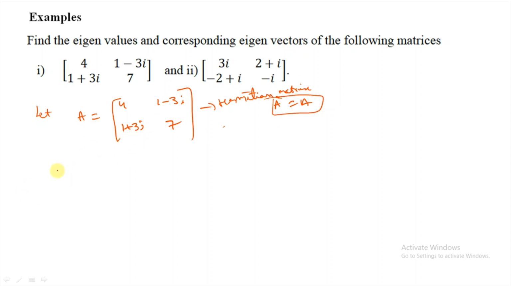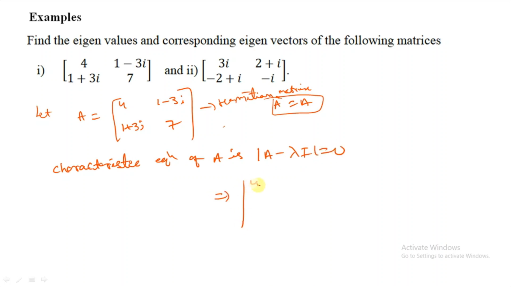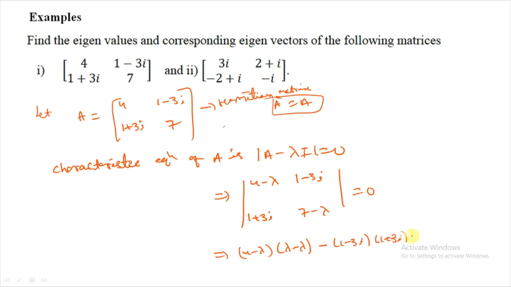First, the characteristic equation. The characteristic equation of A is determinant of A minus lambda I equal to 0. That implies (4 minus lambda)(7 minus lambda) minus (1 minus 3i)(1 plus 3i) equal to 0.